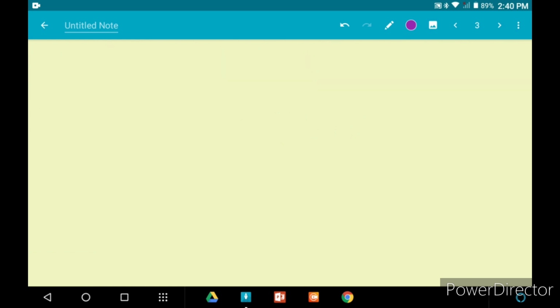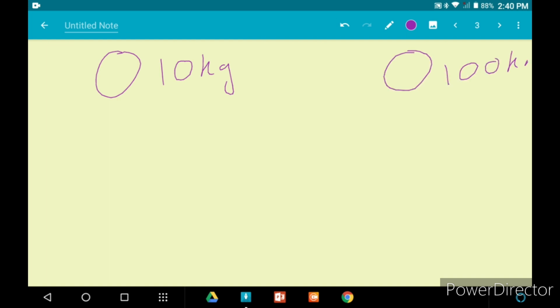Now to make this more clear, let me take a few examples. Let's take two objects, one of mass say 10 kg, another of mass 100 kg, and let us consider that both of these things are dropped from the same height.